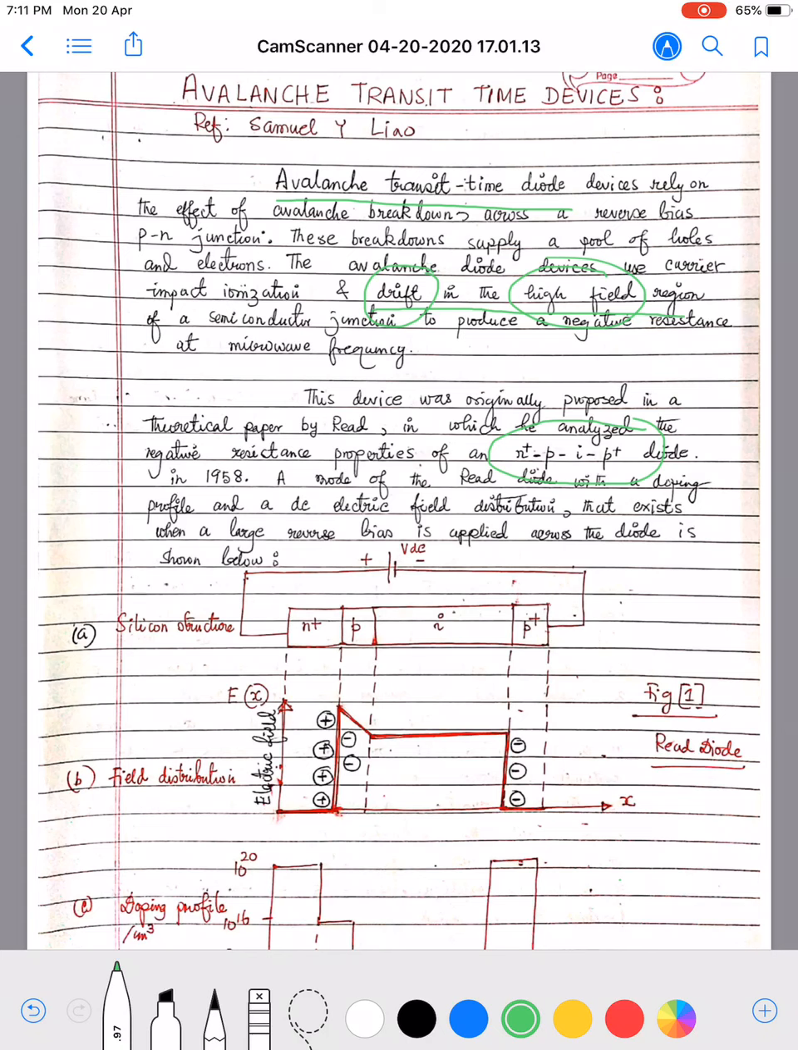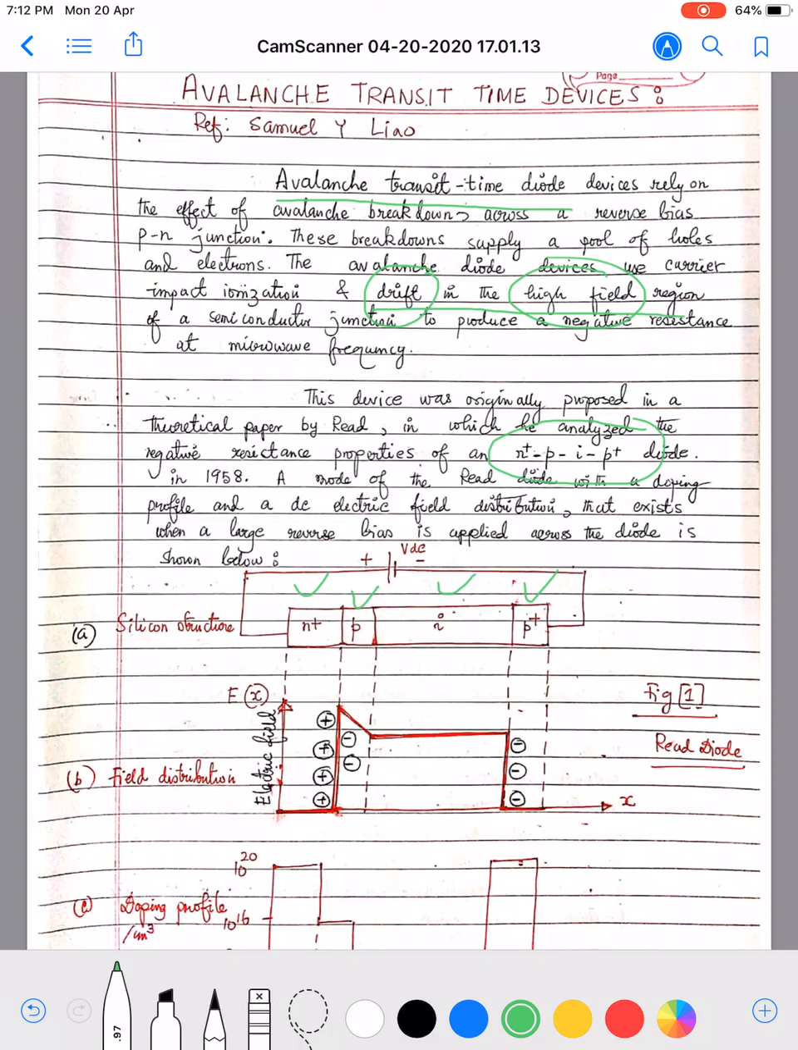A model of the Read diode with a doping profile and the DC electric field distribution that exists when a large reverse bias is applied across the diode is shown below, figure 1. We can see this is the Read diode, a 4-layer diode. This is the N+ region, this is P, this is I, and this is the P+ region.